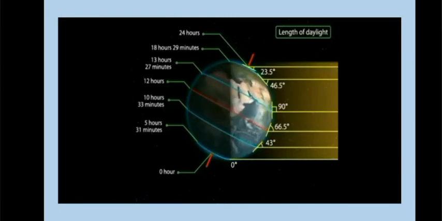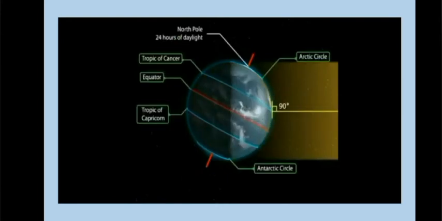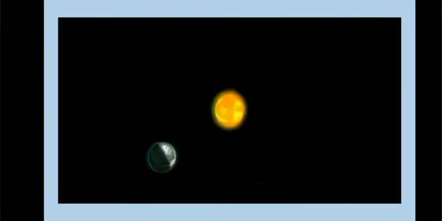Besides, there are 24 hours of daylight at the Arctic Circle and 24 hours of darkness at the Antarctic Circle. Here you can see in the image, the North Pole is having 24 hours of daylight and the South Pole is having 24 hours of darkness.